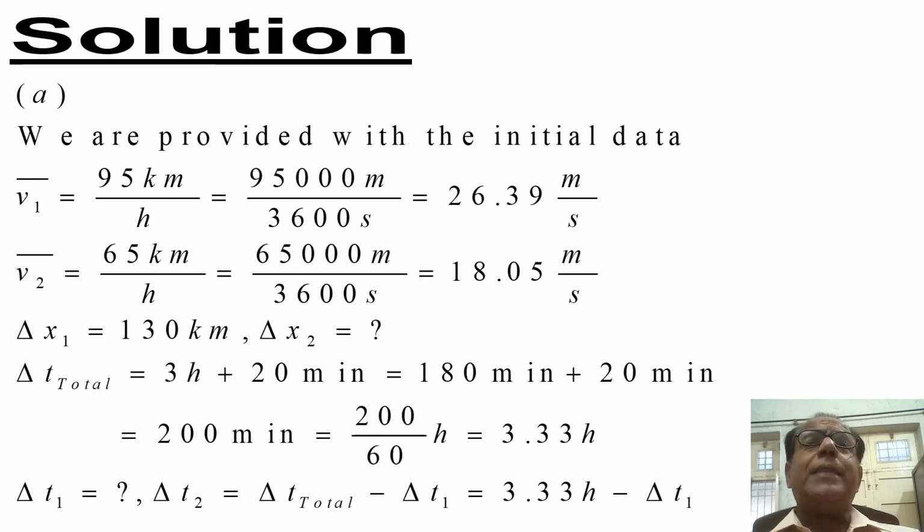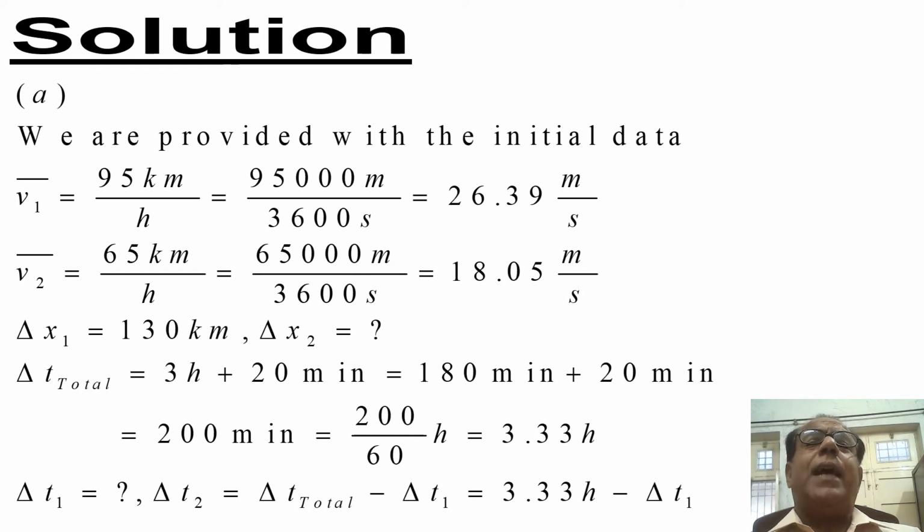Similarly, delta x1 is given, which is 130 kilometers, while delta x2 is to be determined. Moreover, delta t total is given, which is 3 hours plus 20 minutes.